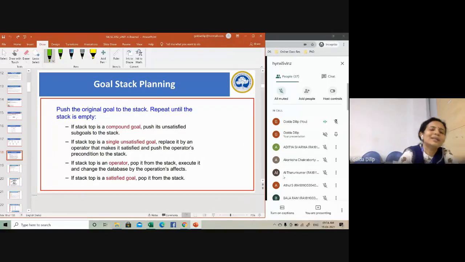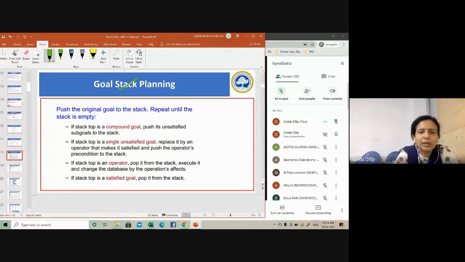Okay, so we'll start with the next planning algorithm, an important planning algorithm called goal stack planning. This is actually one of the most important planning algorithms, and it is specifically used by strips itself. When you say goal stack planning, there's something called a stack coming up here. The stack is used in the algorithm to hold the actions and satisfy the goal. So in this approach, goal stacks are used in order to carry out the task.